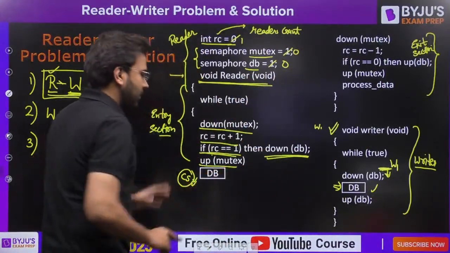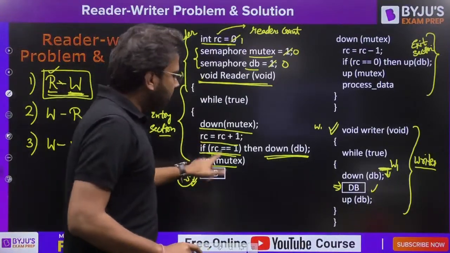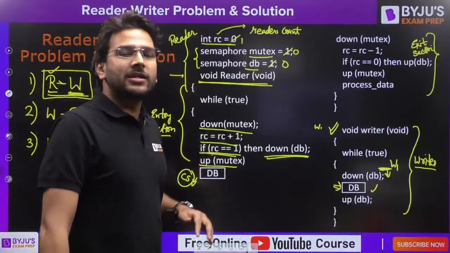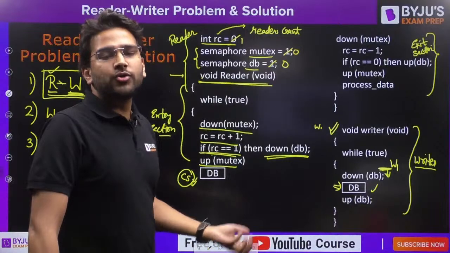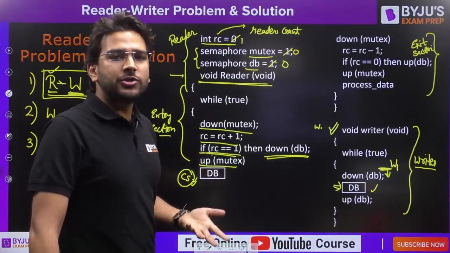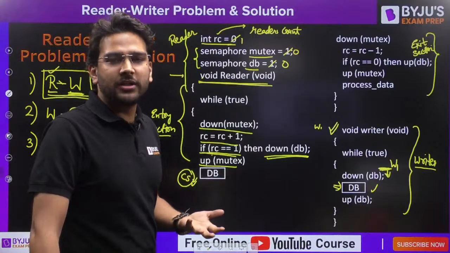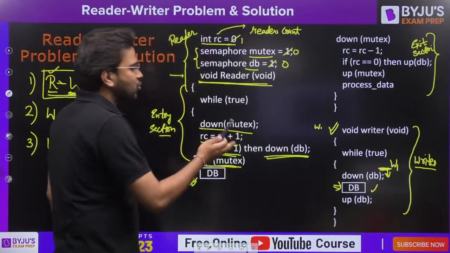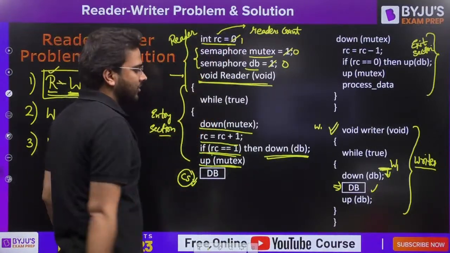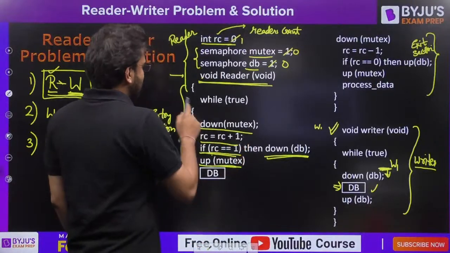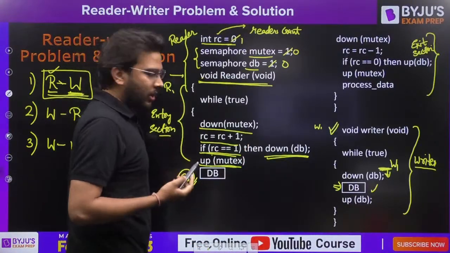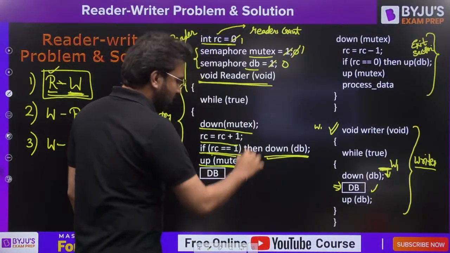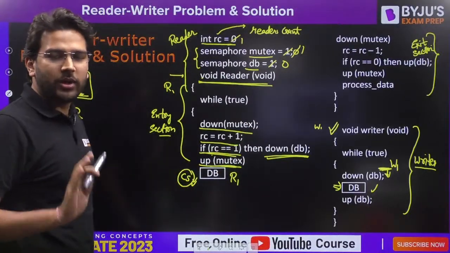Up of mutex. Now understand this. Why are we performing up of mutex? What is the reason behind this? Because if one reader has arrived and other readers also want to access the critical section, then there is no problem. We can have more than one reader present in the critical section at the same time. So that is why we are performing up of mutex, so that other readers can also arrive. So up of mutex makes it 1, and let's write reader 1 is present here. Clear?